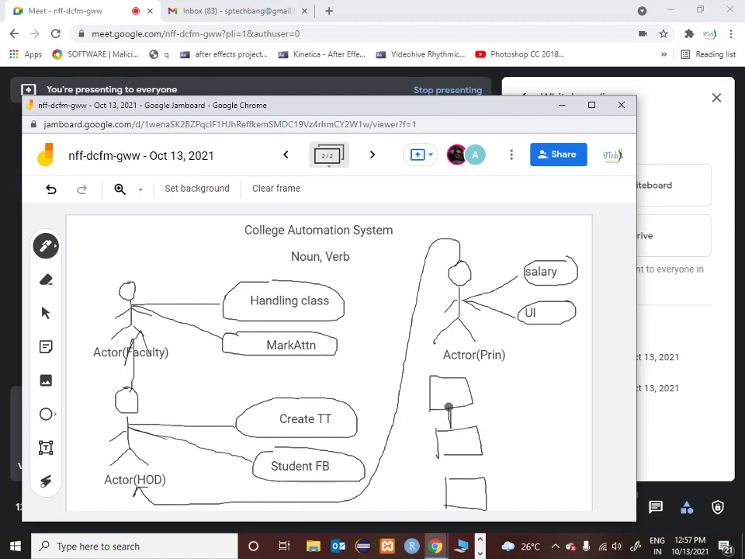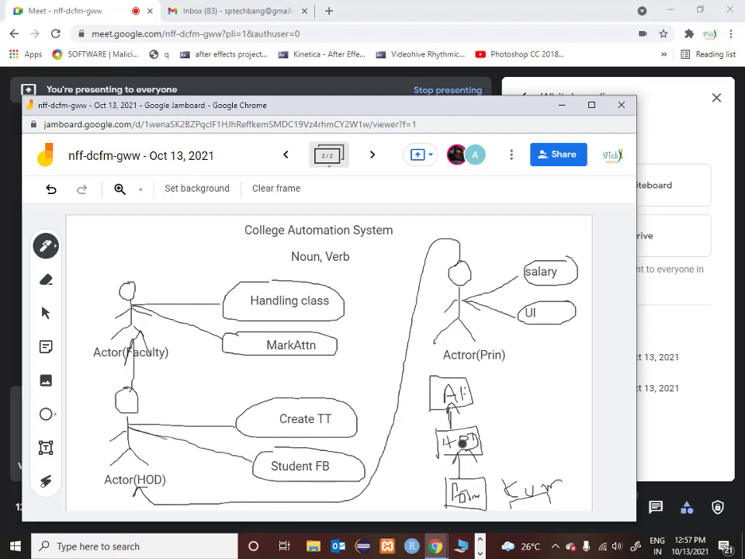Now this will be represented like this. Okay. Now this is my actor class, actor faculty. Okay. This is my actor faculty. Now this is my actor HOD, and finally this is my actor called principal. Okay. Now remember, now let us take the name of a principal. The name of the principal is something like Kumar. So he is an object. The name of the principal is Kumar. Now this Kumar is an object of which class? Principal class.